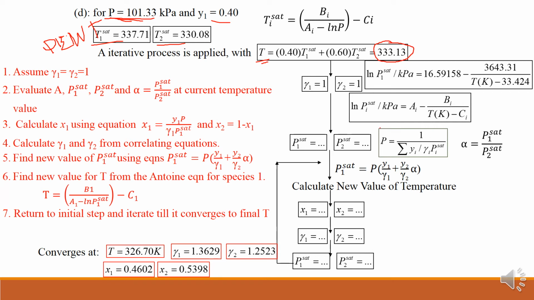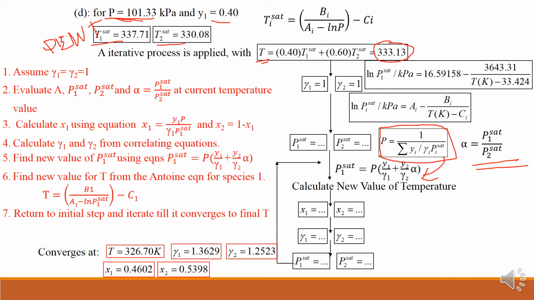Then here I will modify this particular equation. This is bubble T. So in this accordance, this particular formula will lead to this particular equation by applying alpha equal to P1 saturated upon P2 saturated. Here we know the temperature values.